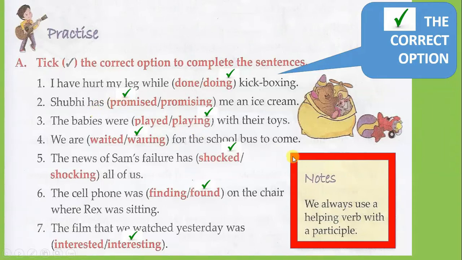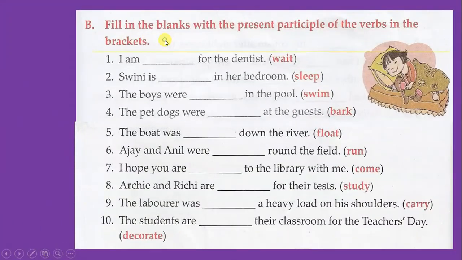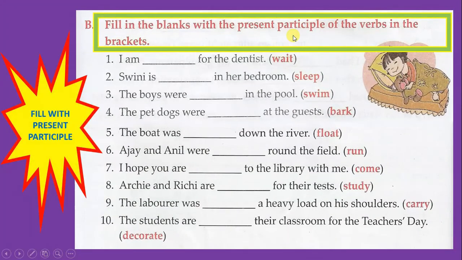Fill in the blanks with the present participle of the verbs in the brackets. The verbs are given in the bracket and you have to give the present participle form to fill up the blanks. I am, wait is given in the bracket, give the present participle form of that. I am waiting for the dentist. Sweeney is sleeping in her bedroom. The boys were swimming in the pool.